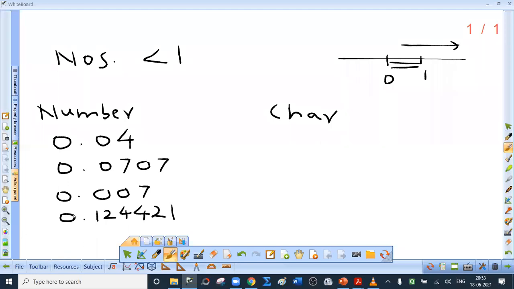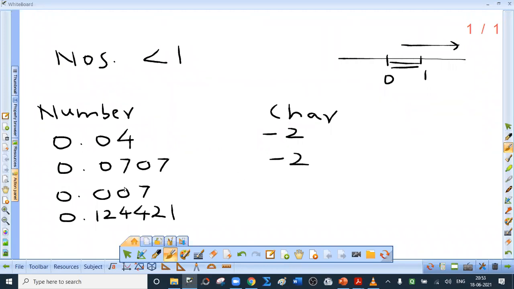Now don't ask me to take a number like minus, absurd. Logarithm of a negative number is not defined. We are considering cases of numbers which are less than 1, and for them the characteristic is negative. For the number 0.04, characteristic is -2. For 0.0707, characteristic is -2.